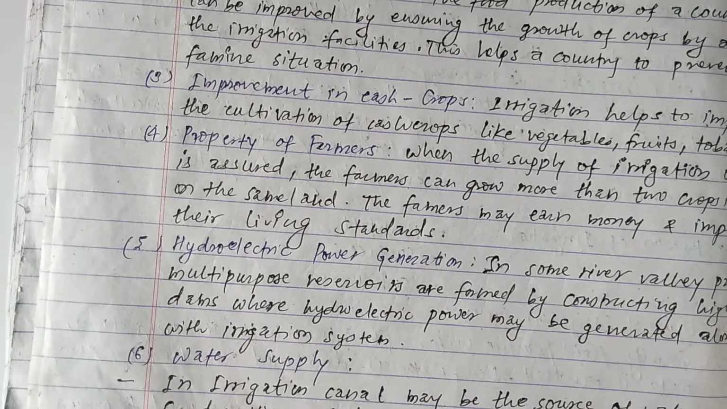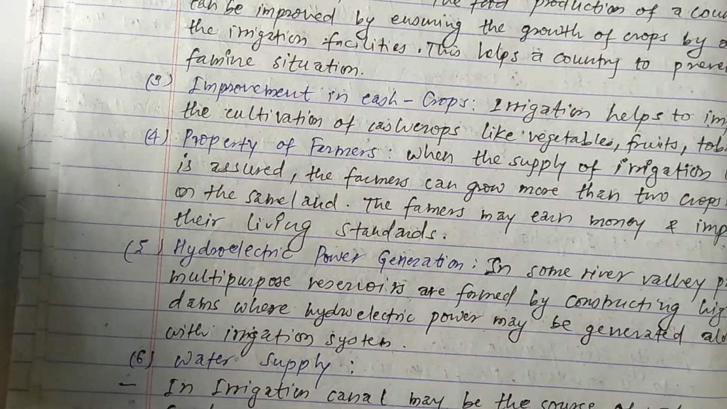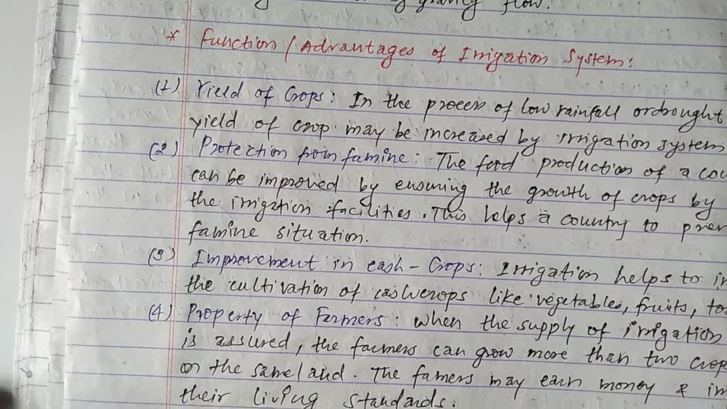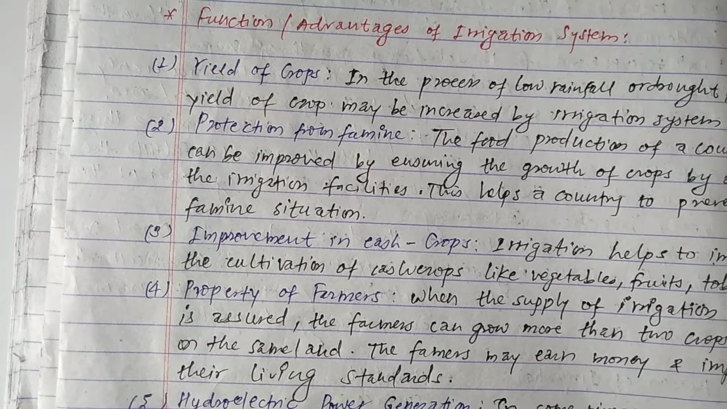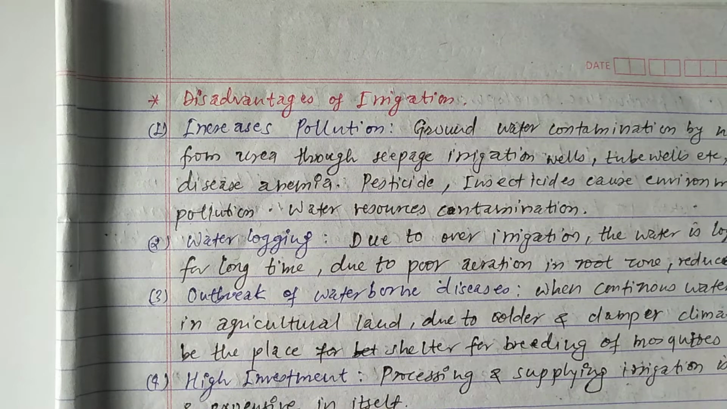Then the sixth one is water supply. An irrigation canal may be the source of water supply for domestic and industrial purposes. So this is also an advantage of the irrigation system. So this is all about the advantages, or you can say the functions, of the irrigation system. In the next video we will study the disadvantages of irrigation.